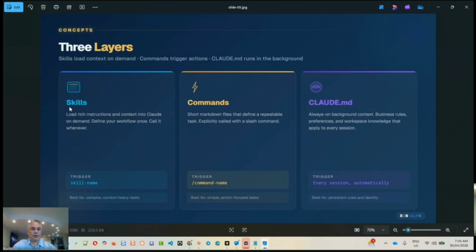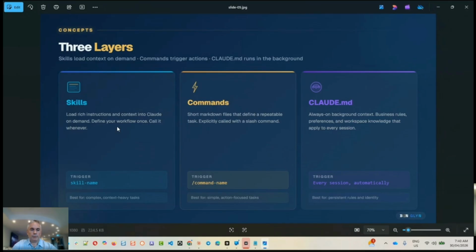So skills have a skill name. They'll have a description as well, and descriptions are really important because we need to make sure that the right skill is invoked at the right time.